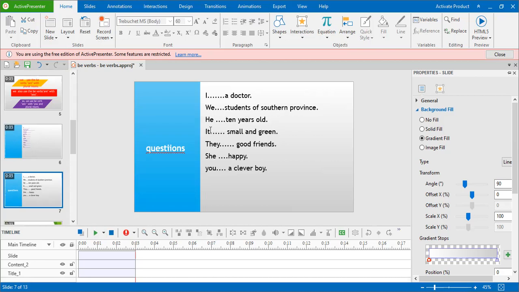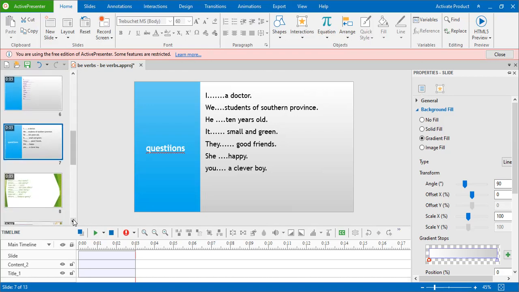Here singular, so is. Here plural. They are good friends. She is singular, so she is happy. Here you එක්ක අපි පාවිච්චි කරන්නේ ඔබ, ඔබලා දෙකටම ඉංග්‍රීසි වලදී plural ගන්නේ, you එක්ක එන්නේ are. You are a clever boy.